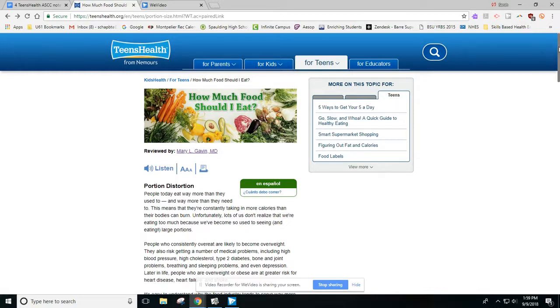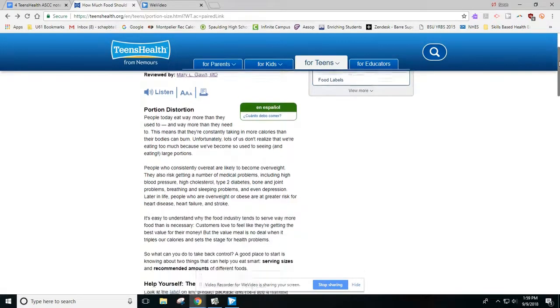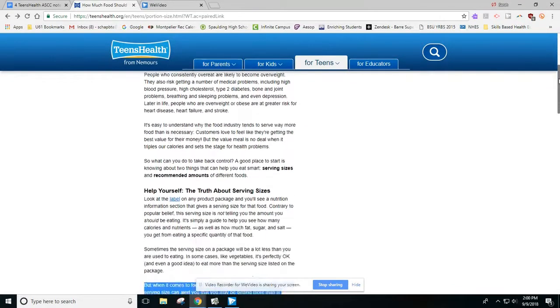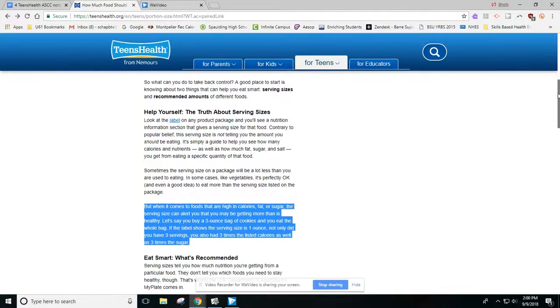And what you want to consider as you're reading is, does the author seem to be giving me their opinion about this topic, or do they seem to be giving me some facts about this topic? That can be pretty hard to determine. Let me try to give you an example. This article talks about serving sizes of food. If this article had said that eating too many servings of cookies will make you fat, that seems like an accurate statement, right? But that's kind of an opinion. Just because somebody eats too many servings of cookies one day doesn't mean they're necessarily going to become overweight.